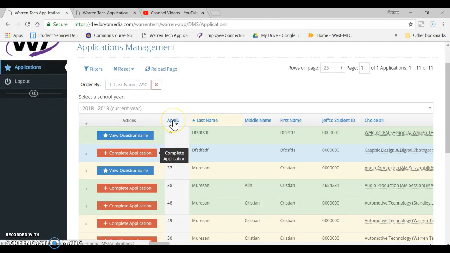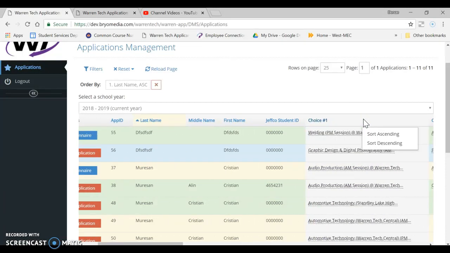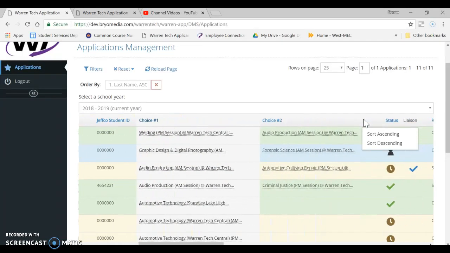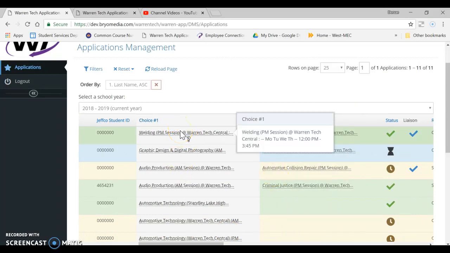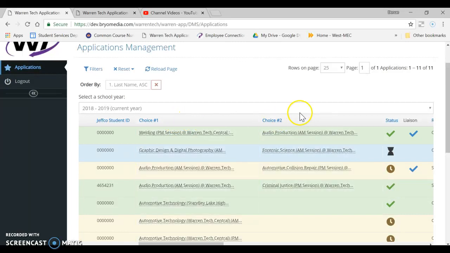This ID is nothing you need to worry about. It's the ID that is assigned to the student when they complete their application. And of course, then you have their last name, first name. You have their Jeffco ID, and then you have which programs they've applied for. And you can see if they've done a first, second choice, or just a first choice. Also, if you hover over that, if you forget, you're like, oh, what time does this class start? And when you're working with the student's schedule, you can see that yourself there.